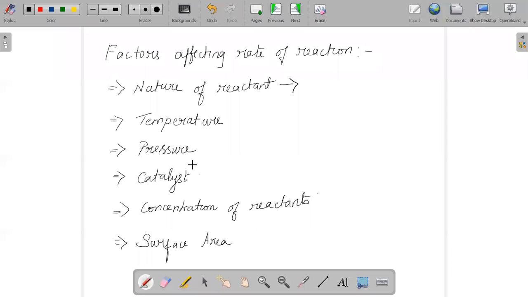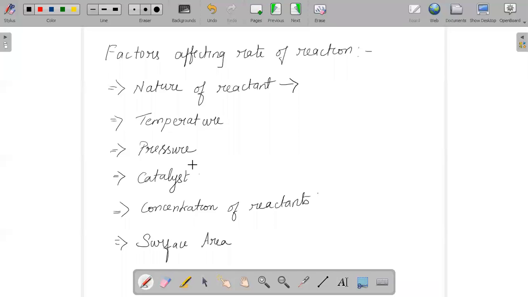And the next factor is pressure. An increase in partial pressure will increase the number of collisions. Therefore, the rate of reaction involving gaseous reactants will increase with the increase in partial pressure.